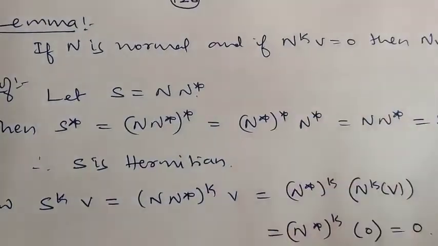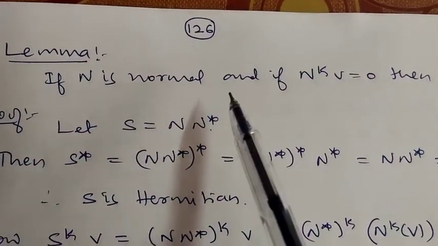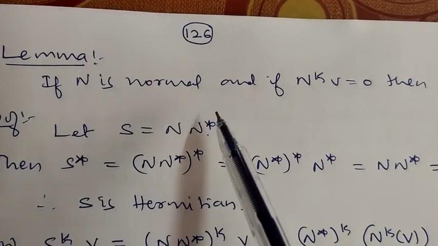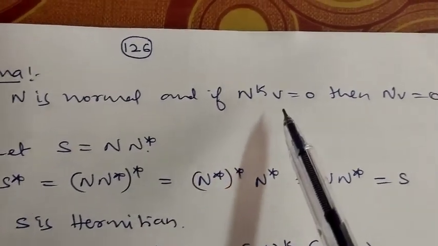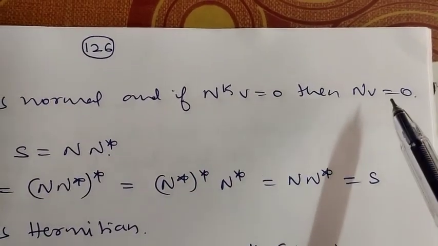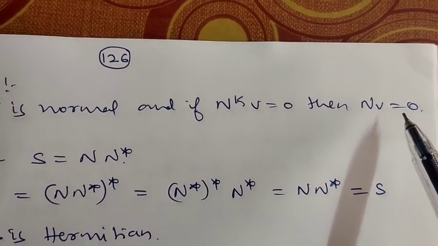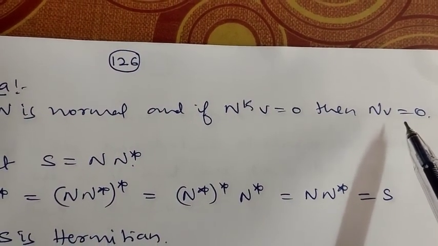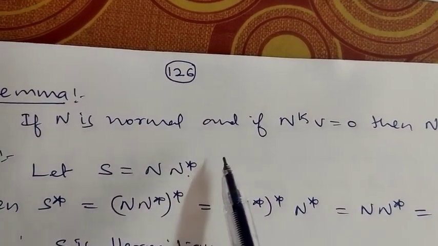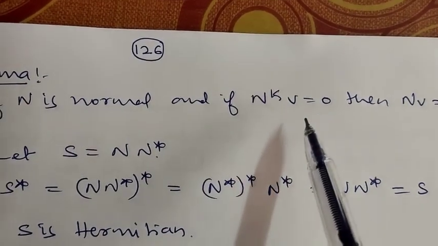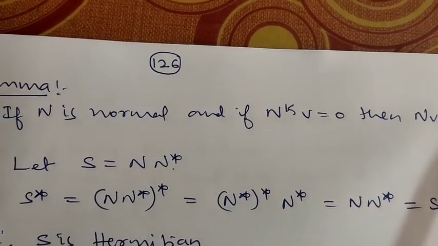Now take up the next result. See here. If n is normal and n^k of v is 0, then n of v is 0. We already proved that if T^k of v is 0, then T of v is 0. Now, if n is a normal operator and if n^k of v is 0, then n of v is 0.